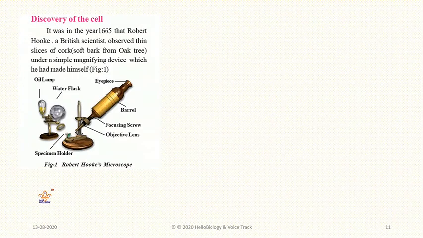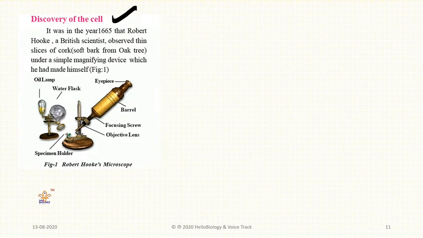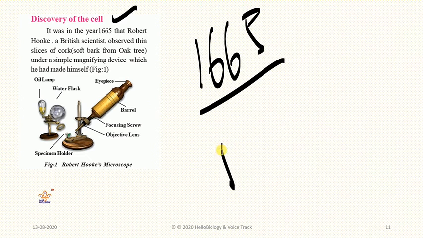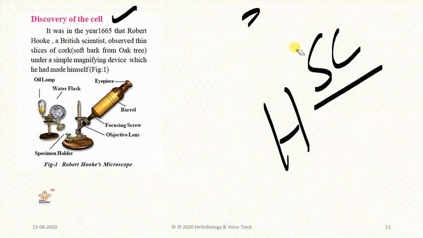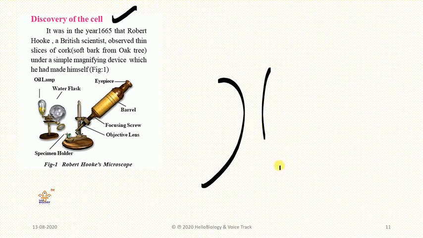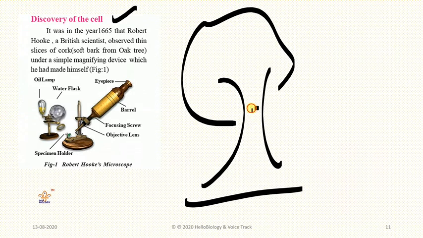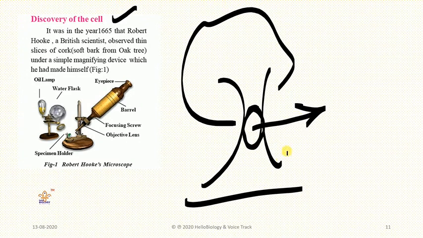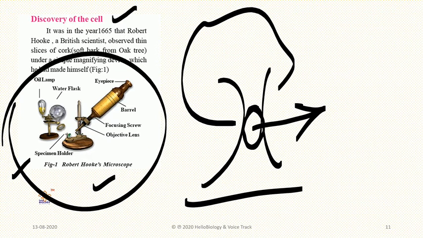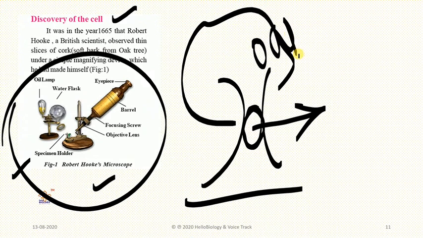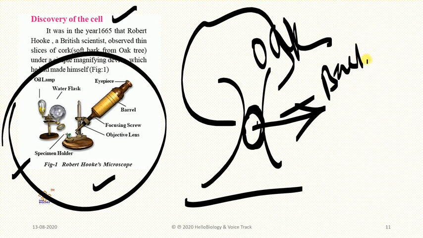What was the earlier model of a microscope? In 1665, Robert Hooke, if you remember, a British scientist, observed slices of bark of a tree called the oak tree. Here the picture you are seeing is of Robert Hooke's microscope. He selected the oak tree and the bark region, took a small part, focused it here, and saw through the eyepiece from this direction.